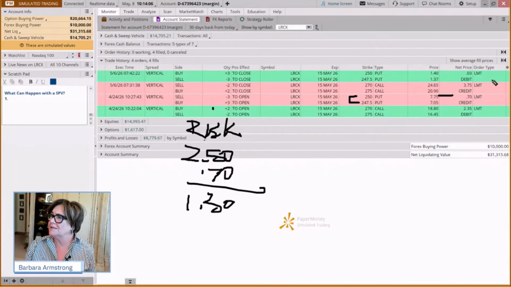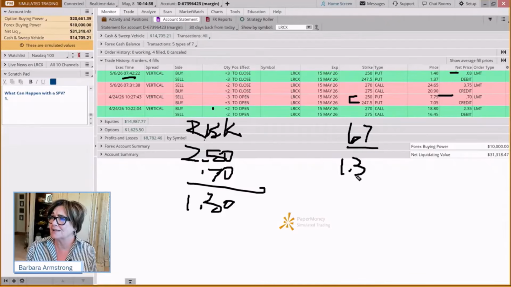Okay. And so how much did we make? Well, we got closed out for 3 cents. Now we put in an order to get closed out at 14 cents. We put in an order to exit when we've got 80% of our max gain. So we got more than that. Again, that may have been a paper money fill. In other words, if you had done this trade in your live account, you might have gotten out closer to 14 than 3 cents, but we got out at the market open when the stock had gapped up, and we'll look at that in a minute.